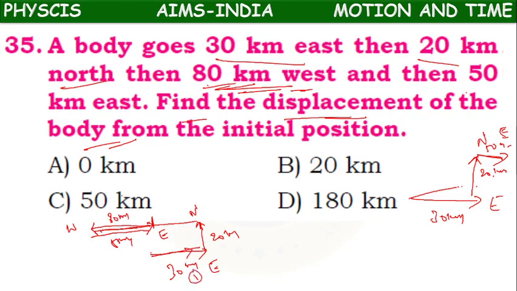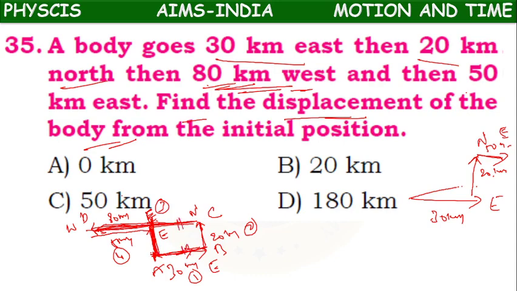So first one, second one, third one, coming back fourth one. So it has started from A position, went to B, went to C, went to D, again came back to E position, where E is exactly above A. E is exactly above A, because 80 minus 50 equals 30, and this part is also 30.